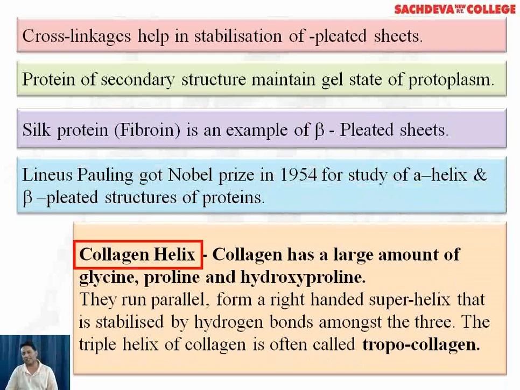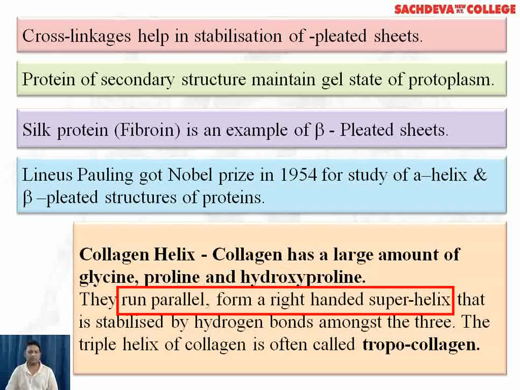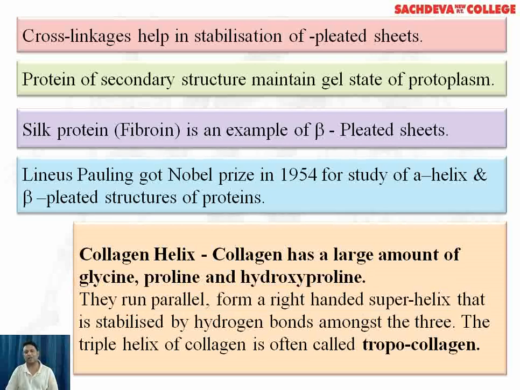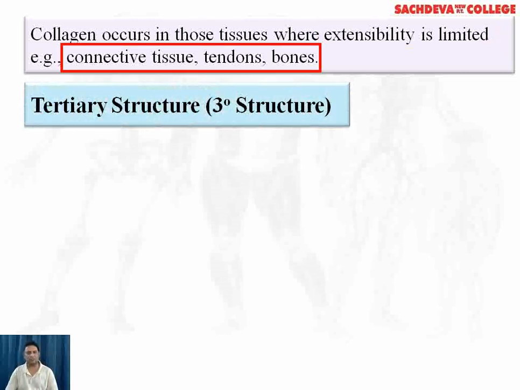The collagen helix. Collagen has a large amount of glycine, proline and hydroxyproline. They run parallel, forming a right-handed superhelix that is stabilized by hydrogen bonds. The triple helix of collagen is often called tropocollagen. Collagen occurs in those tissues where extensibility is limited: connective tissue, tendon and bones.